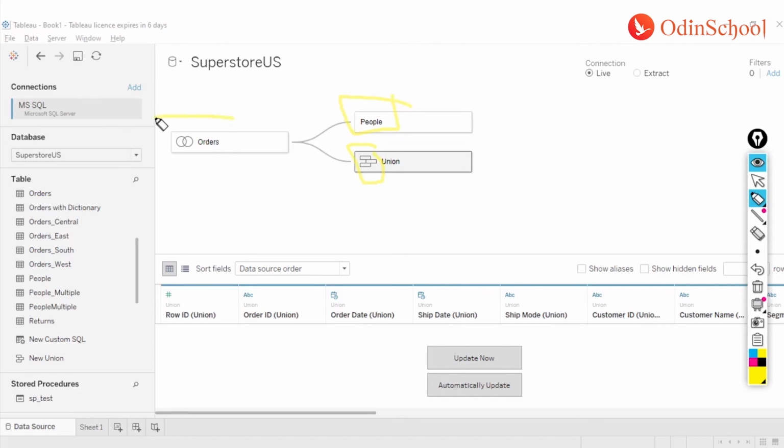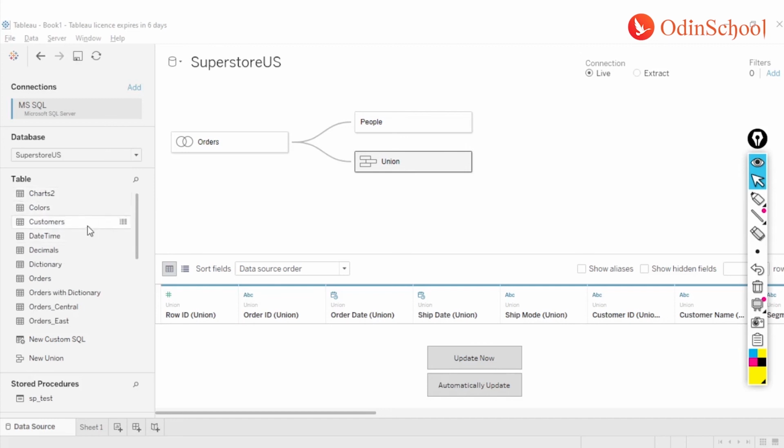If you are having any joins, it looks something like this, and if you have any unions, it will give you this kind of an indication saying that hey, it's not the original table, but there's some algorithm or some changes that have been made, and you can consider that when you are actually working on your visualization. Now we can also establish a connection between this second table and the third table.